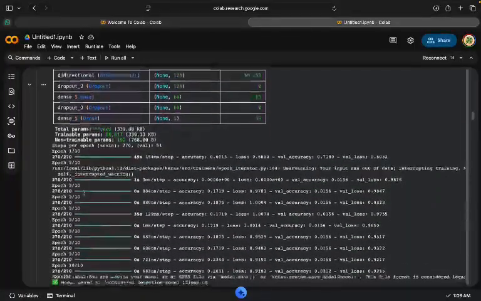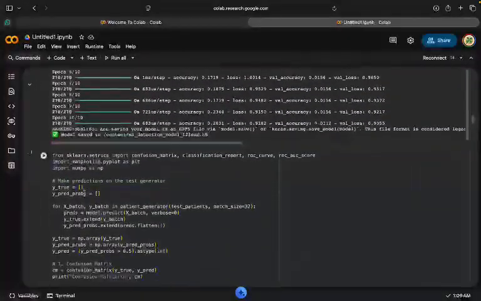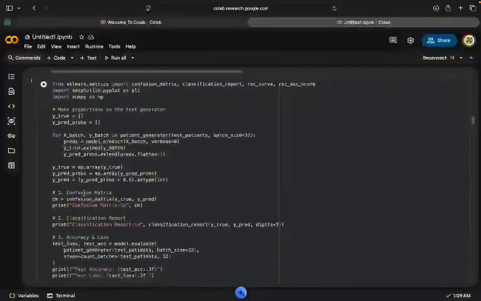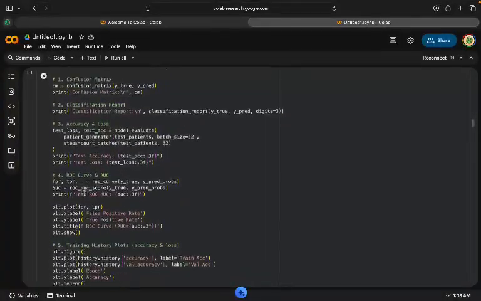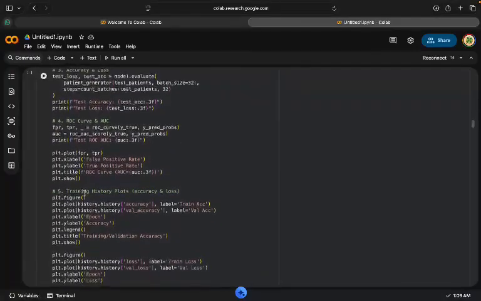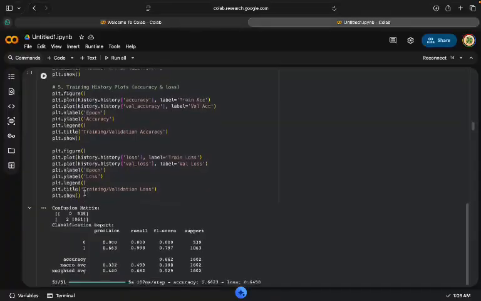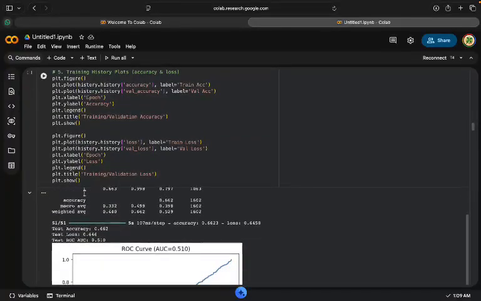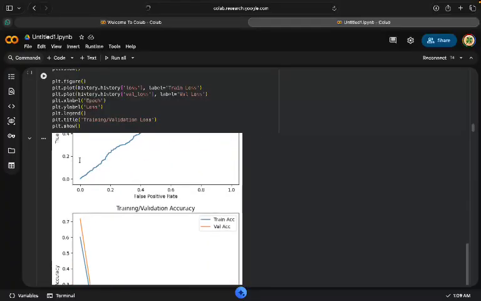Then, we use a bidirectional LSTM layer to capture temporal dependencies in the ECG signal. Finally, dense layers are used for classification, and a sigmoid activation function outputs the probability of myocardial infarction. The model is trained using the Adam optimizer and binary cross-entropy loss function.